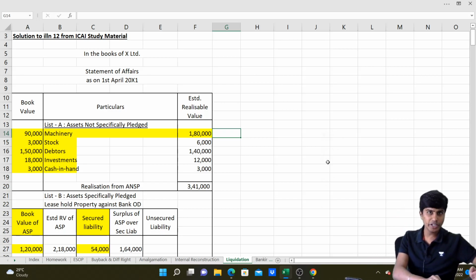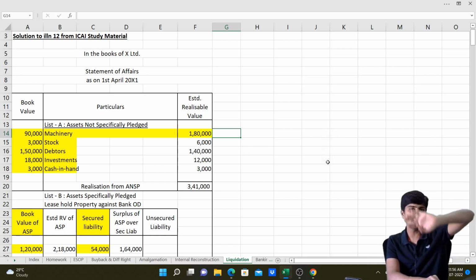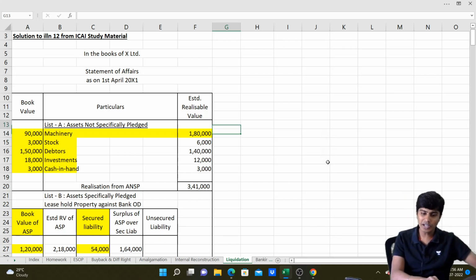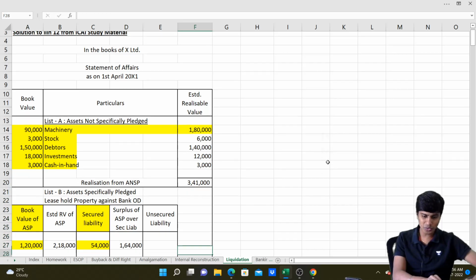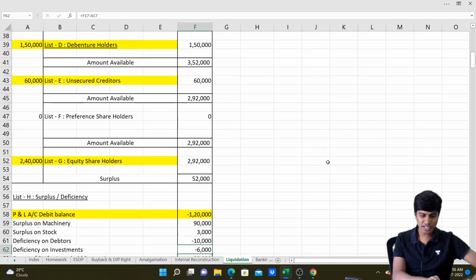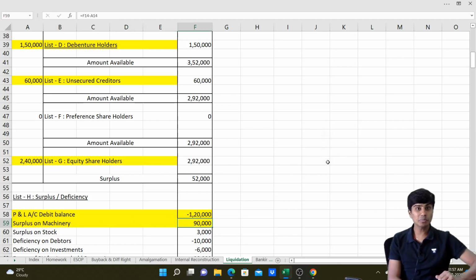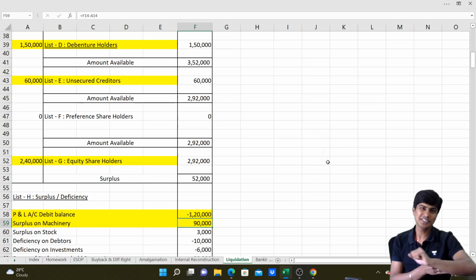A lot of them don't do it now. They go on writing and later they follow some format. So I'll say no, follow double entry. See, book value is 90,000. You sold it for 1,80,000. So you made a 90,000 profit. That 90,000 profit should go to list H. Come on, let's go to list H. So in our list H, I will write surplus on machinery 90,000. Surplus on machinery 90,000 rupees. Got it, everyone?